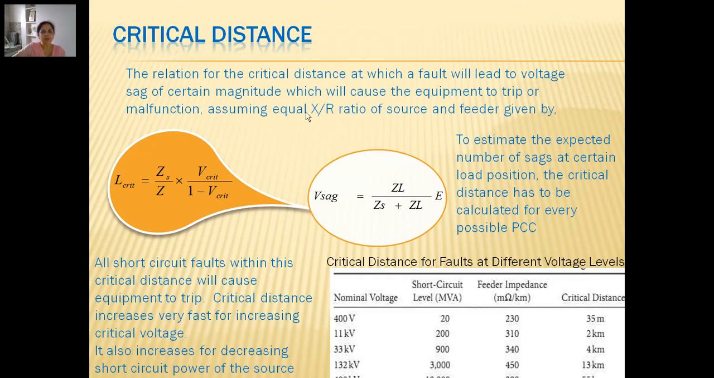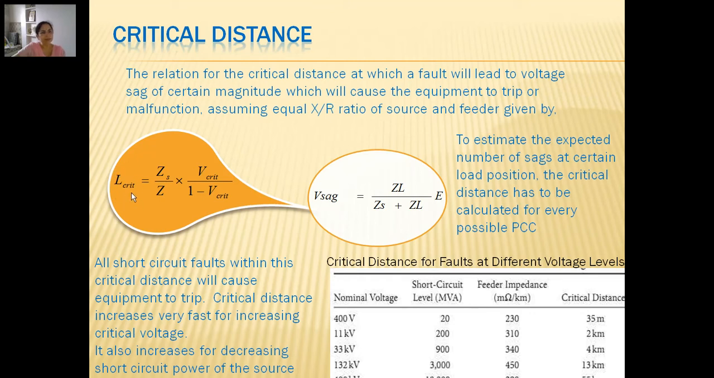And then from this value, suppose we are getting this V sag value as 0.6, and our equipment sensitivity tells us that as per the tolerance limits, the critical voltage for the equipment is such that it can sustain a reduction of voltage up to say 0.8. Now if we put 0.8 in this, 0.8 divided by 1 minus 0.8, we can roughly calculate for the same Zs by Z, we can get some distance as L critical.